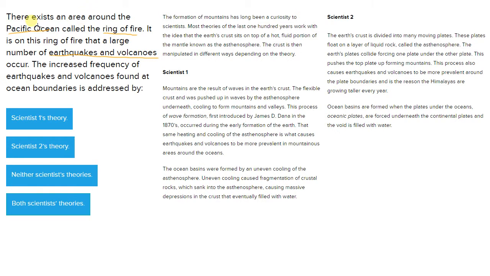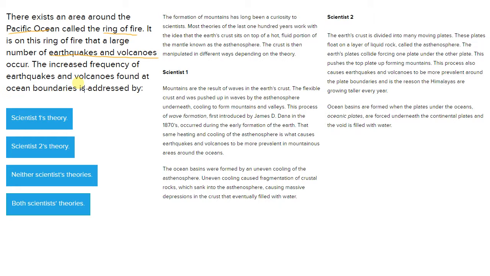so they tell us that there's this place called the Ring of Fire in the Pacific Ocean, has an increased number of earthquakes and volcanoes, and they're asking us the increased frequency of earthquakes and volcanoes found at ocean boundaries is addressed by blank. So basically, they're giving you this real life example. Hey, there's a thing called a Ring of Fire. It's in the Pacific Ocean. There's lots of earthquakes and volcanoes right along the ocean there. This increased frequency of earthquakes and volcanoes around ocean boundaries is addressed by.